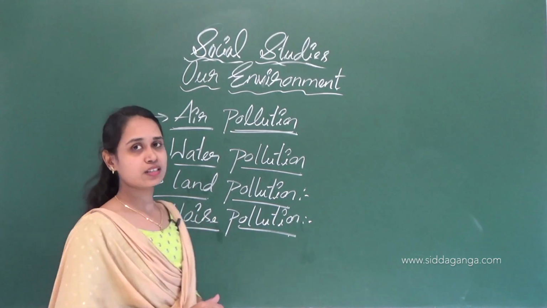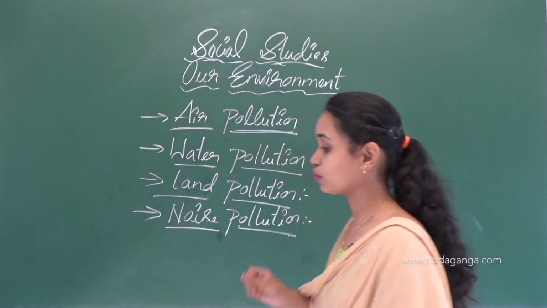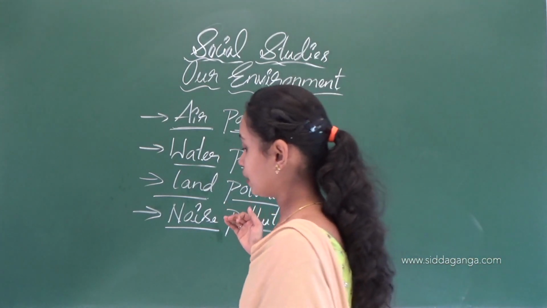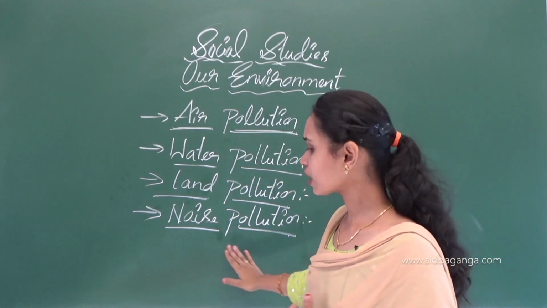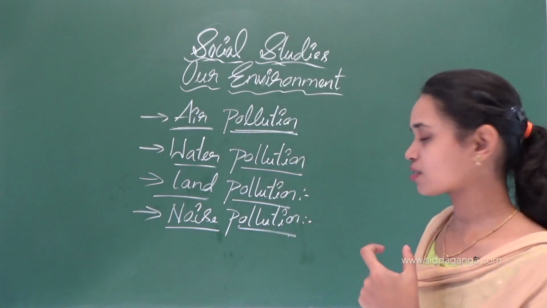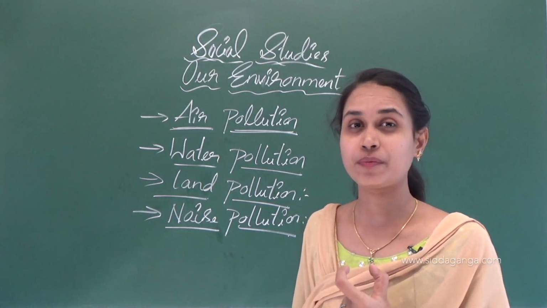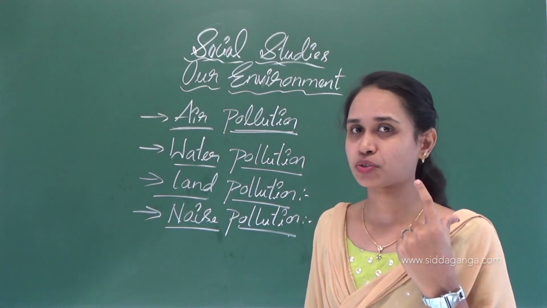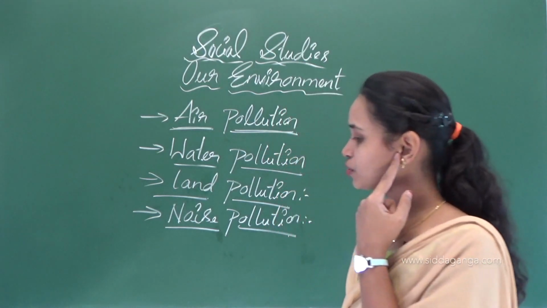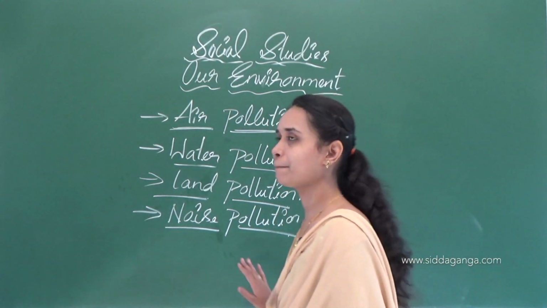So, noise pollution. Sound which is not pleasant to our ears is called noise pollution. Too much noise is called noise pollution.